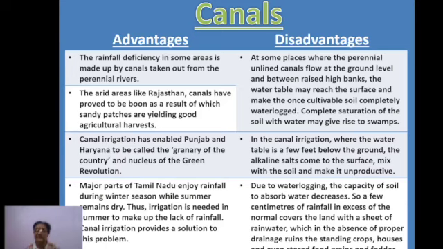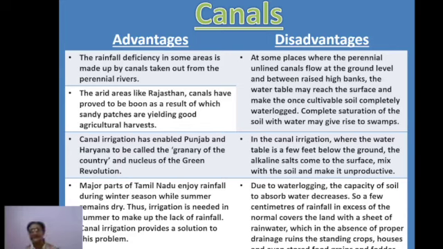Next, canal irrigation has enabled Punjab and Haryana to be called the granary of the country and the nucleus of the green revolution. Next, major parts of Tamil Nadu enjoy rainfall during the winter season, while in the summer season it doesn't get any rain. Summers are dry, so irrigation is needed in summers to make up the lack of rainfall, and for that canal irrigation provides a solution. So these are the important points for canals. What about the disadvantages now?